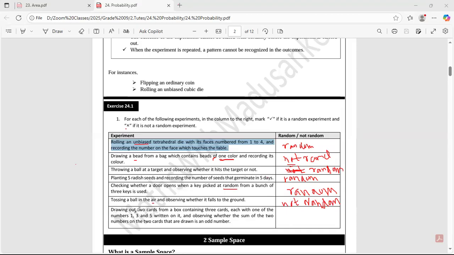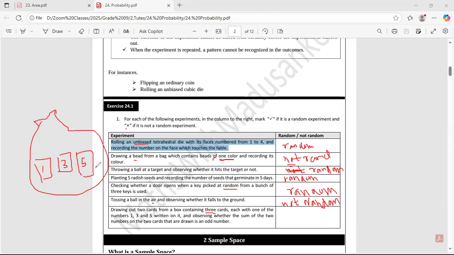So this one: drawing out 2 cards from a box containing 3 cards, each with one of the numbers 1, 3, and 5. So there are 3 cards like this, and on these cards 3 numbers have been written: 1, 3, and 5. Now these are inside a bag.